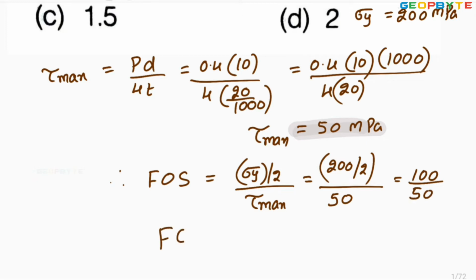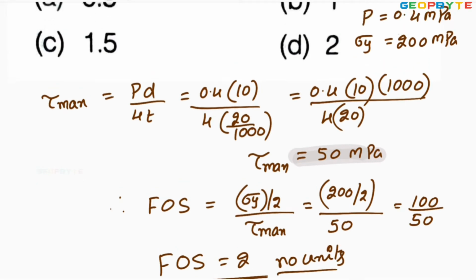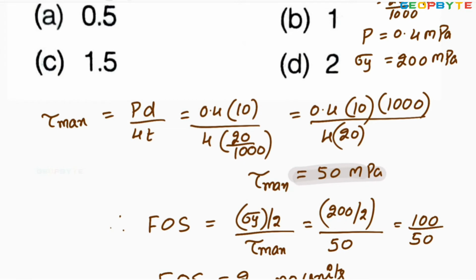Therefore, the factor of safety is equal to 2. Factor of safety is the ratio between two stresses, therefore it has no units. The answer is 2. Look at option D. Option D is 2, therefore D is the correct option. I hope you understood. Let us go for the second problem.